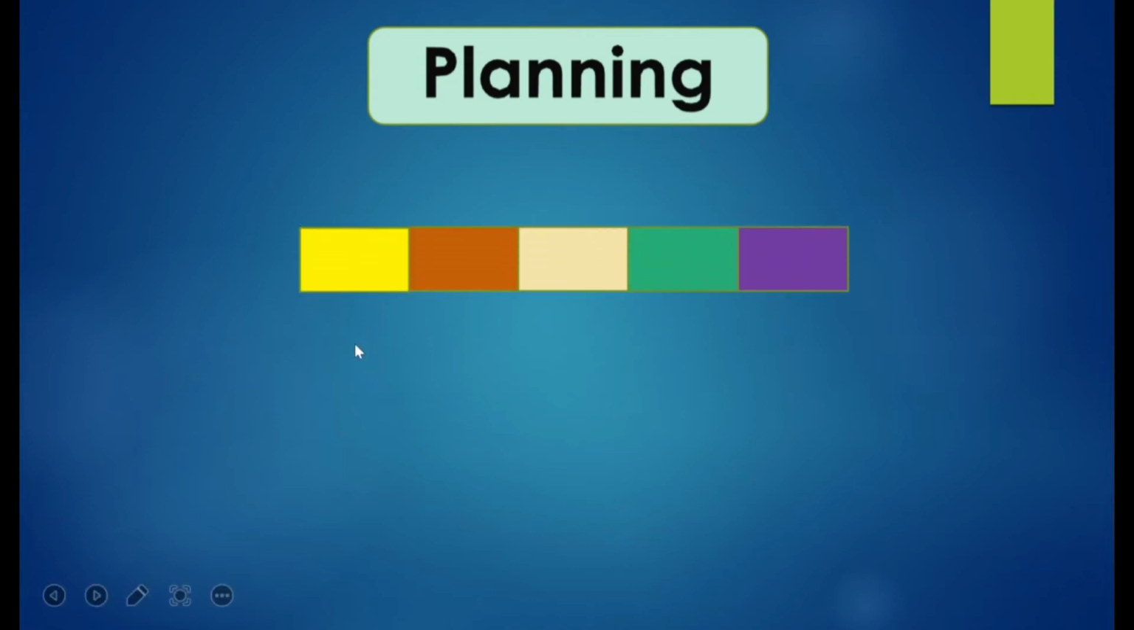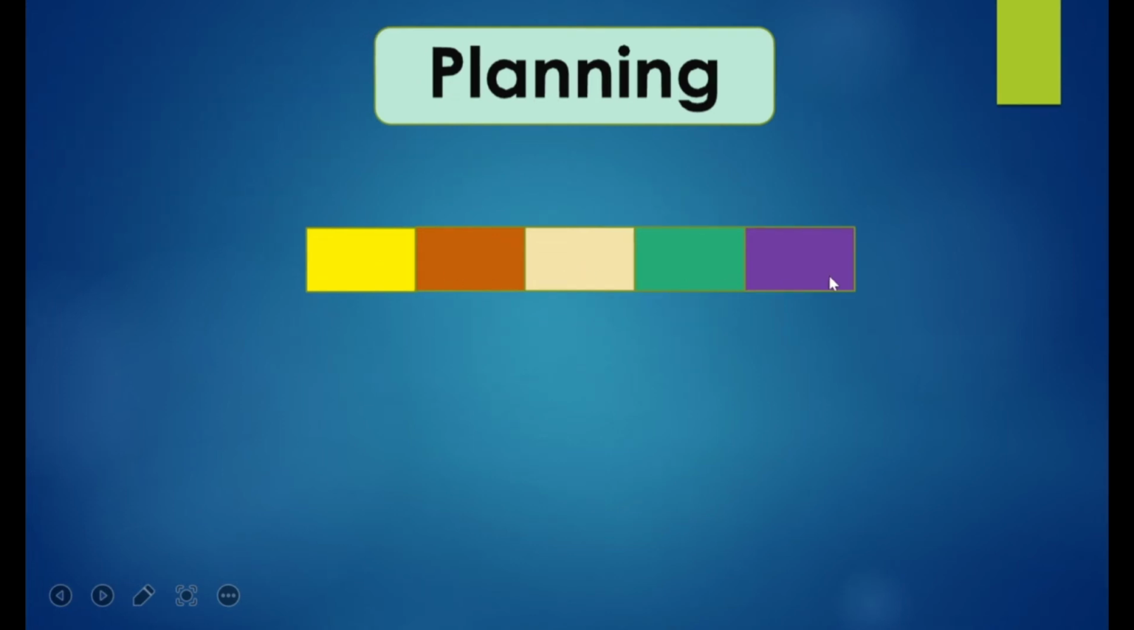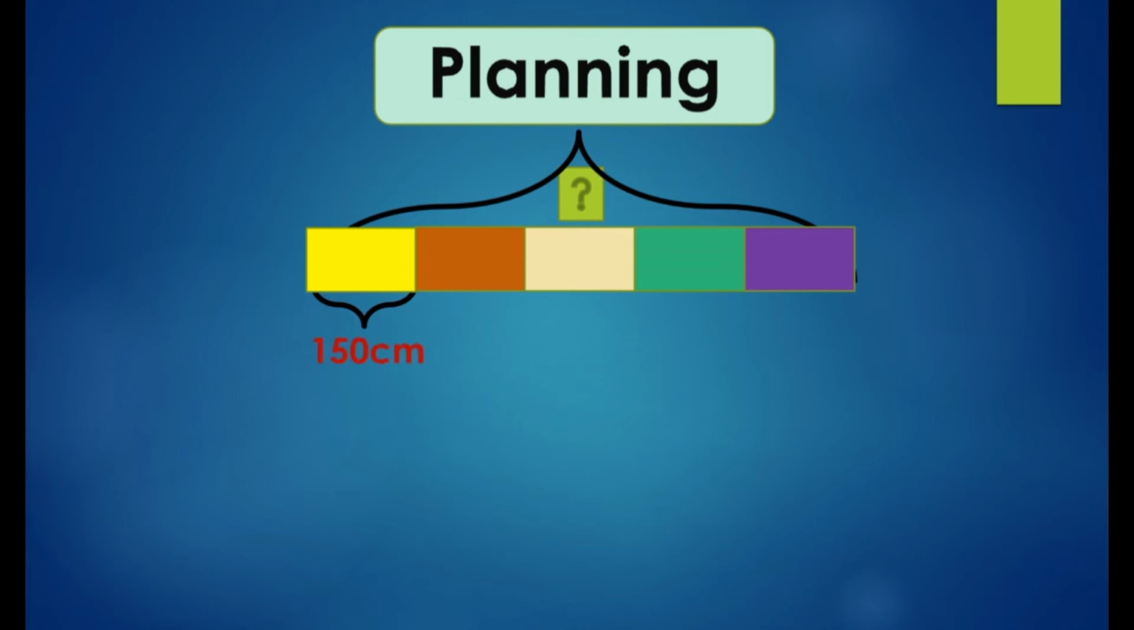With the help of the bar model, we try to solve the question. How many units? 1, 2, 3, 4, 5. These are the 5 units. With the help of this bar model, we will try to find all the units. We do not know all these 5 units, but we know the average height of 5 students, that is 150 centimeter. So you can see here I have marked this 1 unit as 150 centimeter.